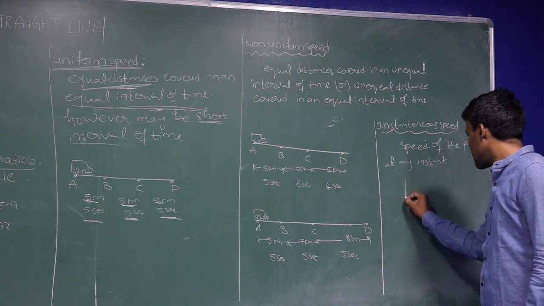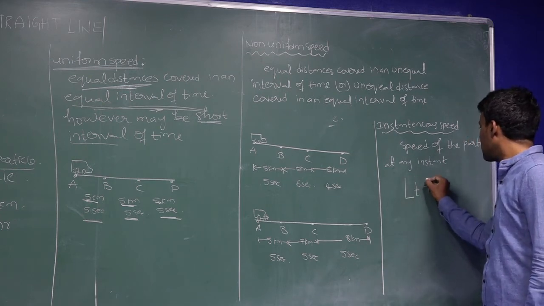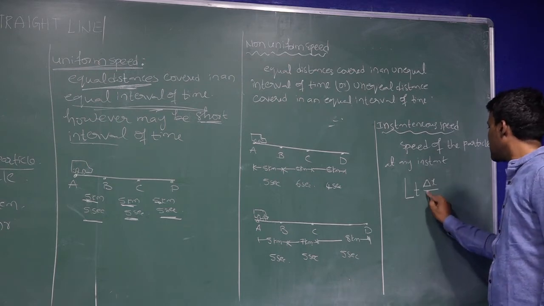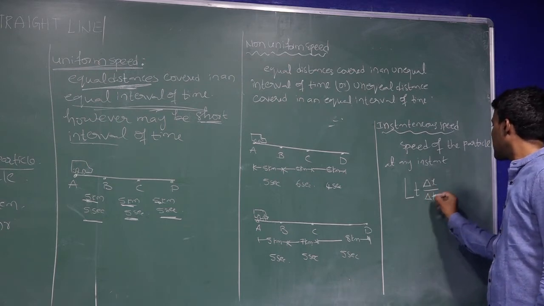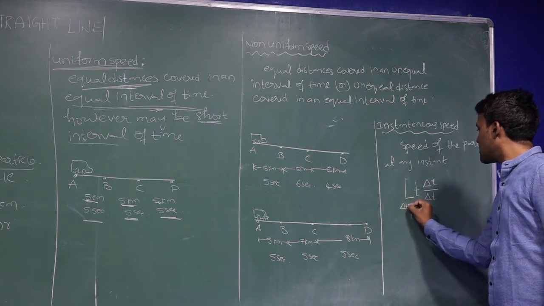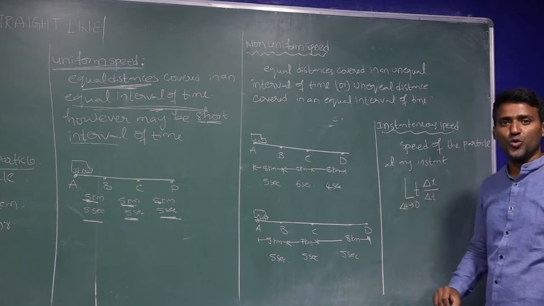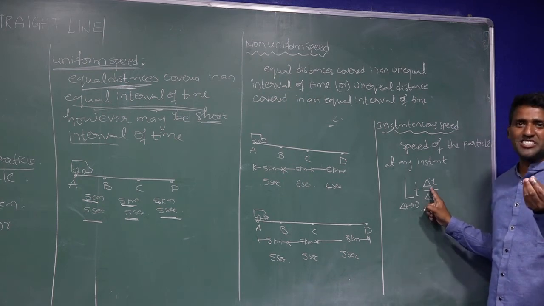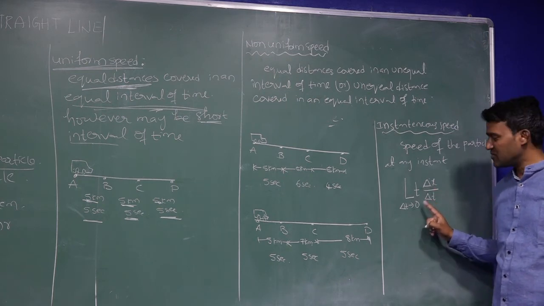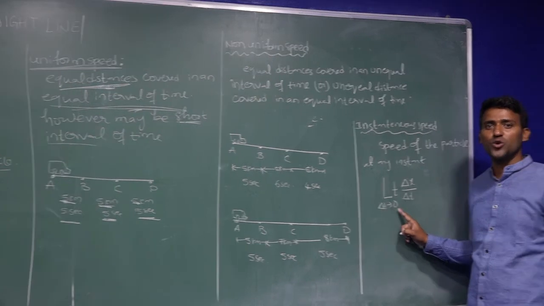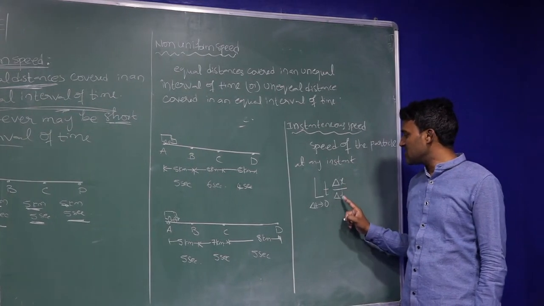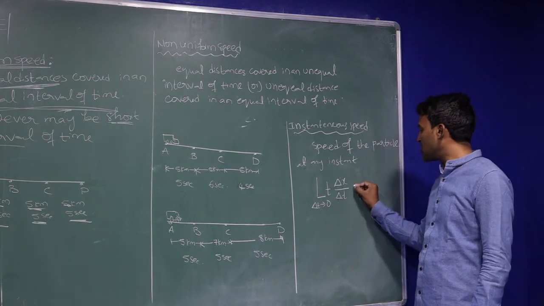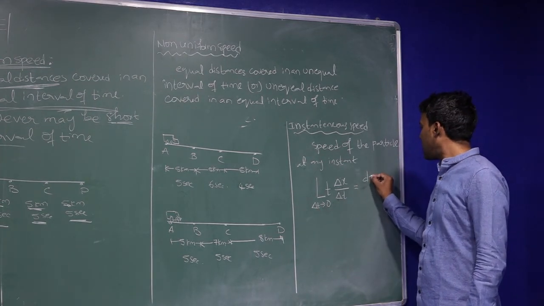And you can write this equation: limit delta x divided by delta t, when delta t tends to 0. See here, delta x is nothing but a small distance in a small interval of time, that delta t, which tends to 0. So limit delta x divided by delta t, when delta t tends to 0, we can write as dx by dt.